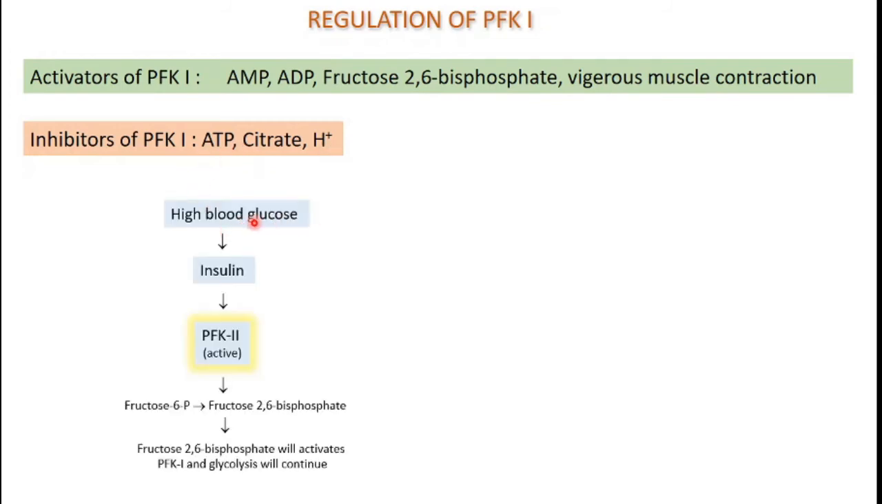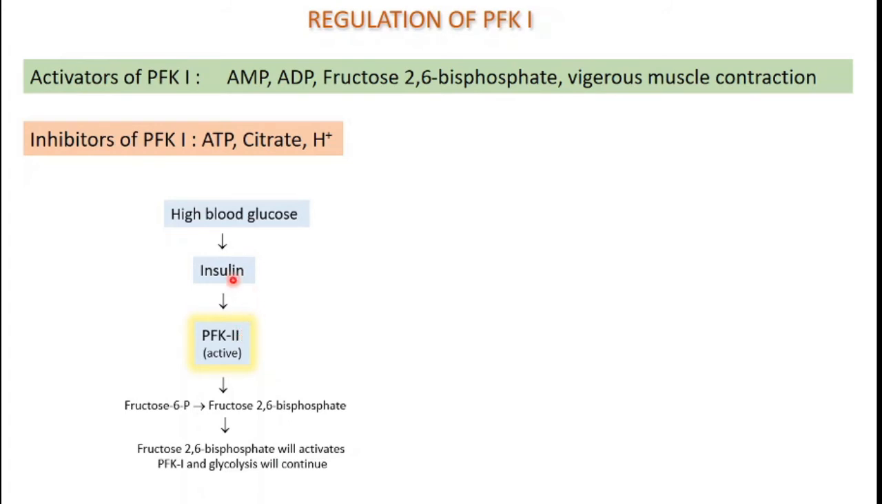When there is high blood glucose, insulin is secreted by the pancreas, and this insulin activates phosphofructokinase 2. This is another enzyme which consists of two subunits. One subunit is phosphofructokinase 2 and the other subunit is FBPase 2. So when the phosphofructokinase 2 subunit is activated, then the other subunit of this enzyme is inactivated. So when there is high blood glucose, the pancreas secretes insulin, and insulin activates PFK2.